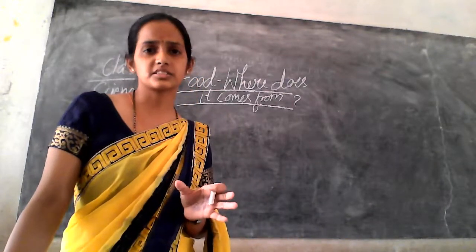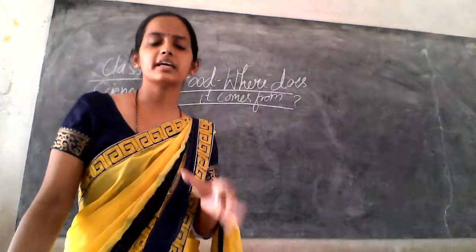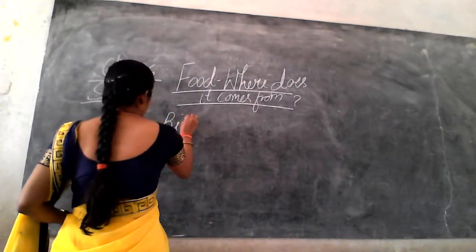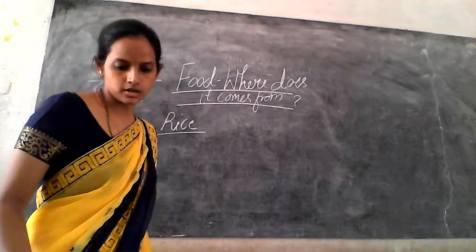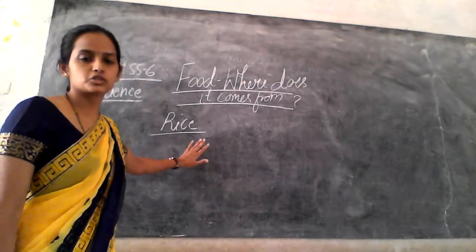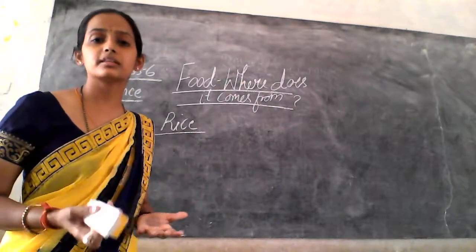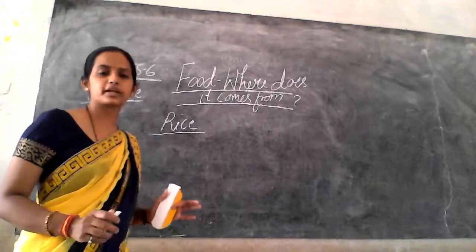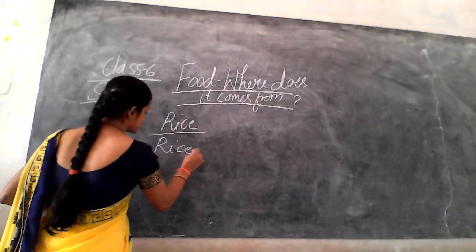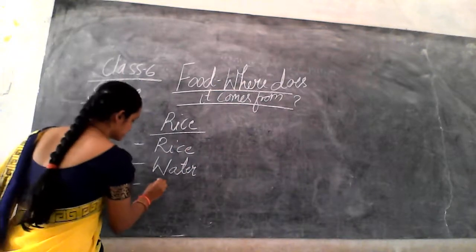So let us consider what a dish or food item is. I am going to take the example of one particular food, that is rice. Now we are going to study how we can prepare the rice. For the preparation we need different food materials: rice, water and what? Salt.